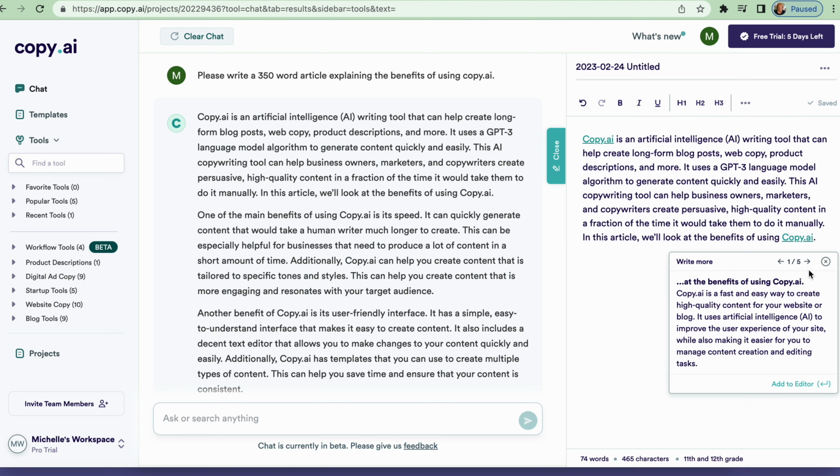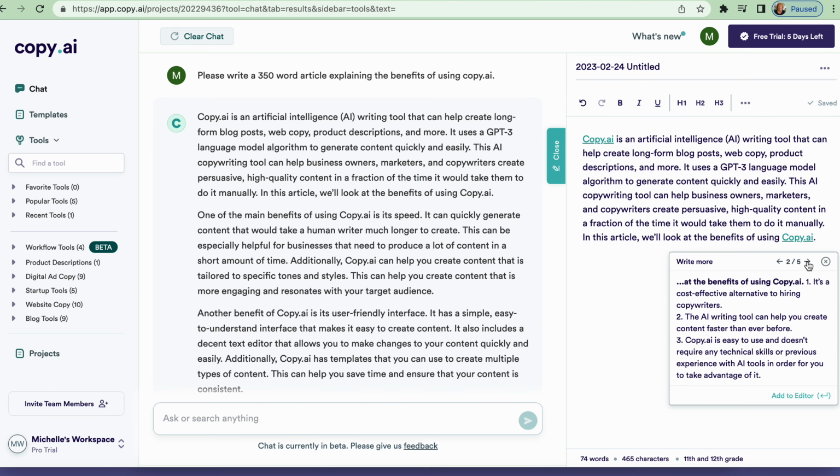Like in this first sentence, it says, Copy.ai is an artificial intelligence writing tool that can help create long-form blog posts, web copy, product descriptions, and more. And this paragraph here that it produced, the first sentence says, Copy.ai is a fast and easy way to create high-quality content for your website or blog. So now I want to click the arrow. I want to see what else it's writing.